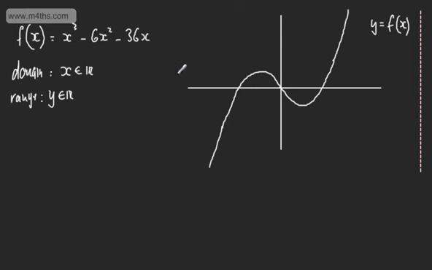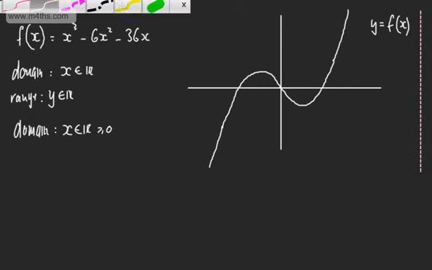Because we can see when it's not got a restricted domain, it's going to kick out all values. So let's go ahead and restrict the domain. Let's say the domain now is x belongs to the real numbers, and they are greater or equal to 0. Now, with our sketch, we can see that this is going to do something like so. How inaccurate this is doesn't really matter at the moment.